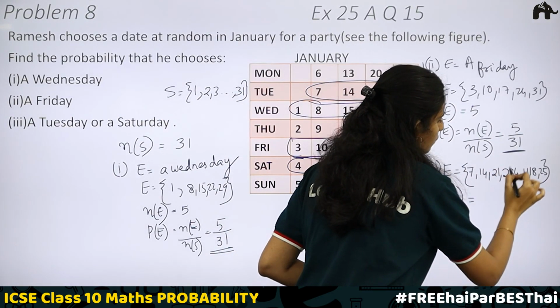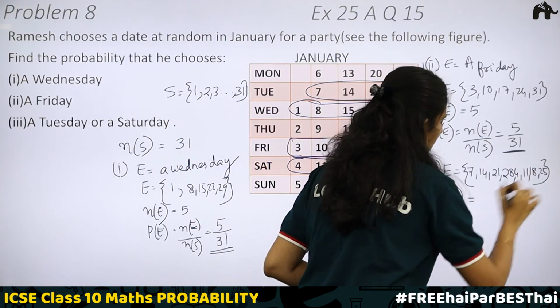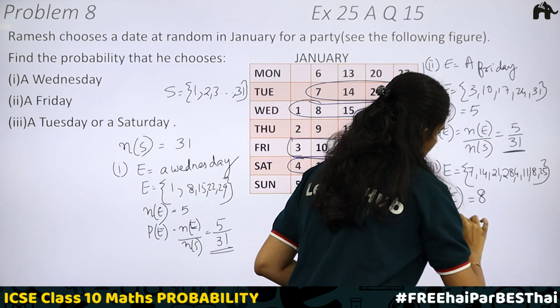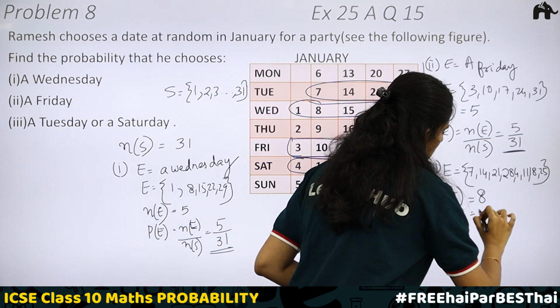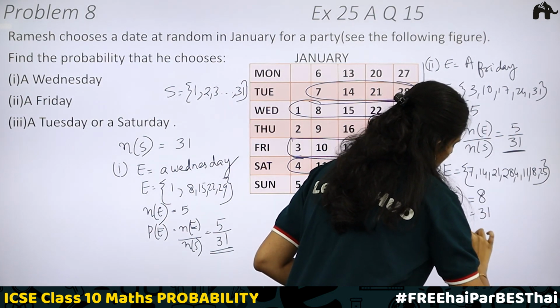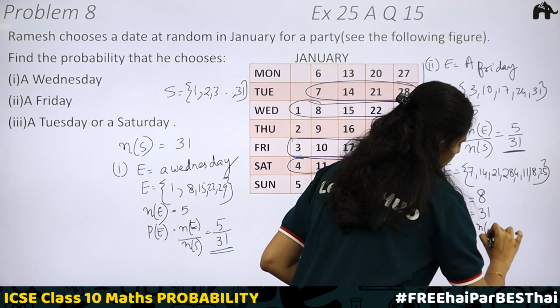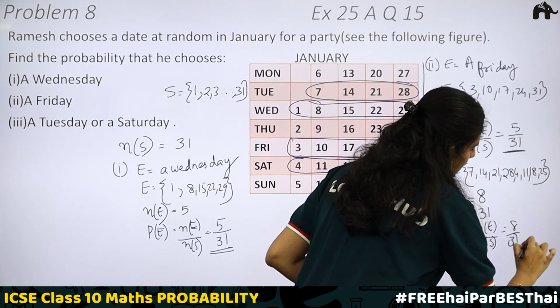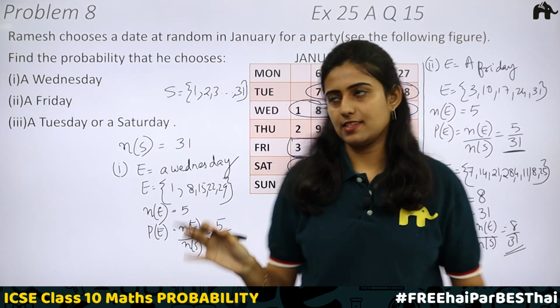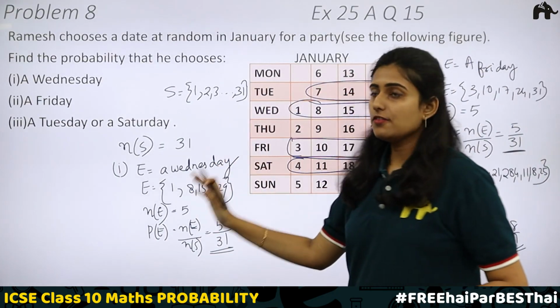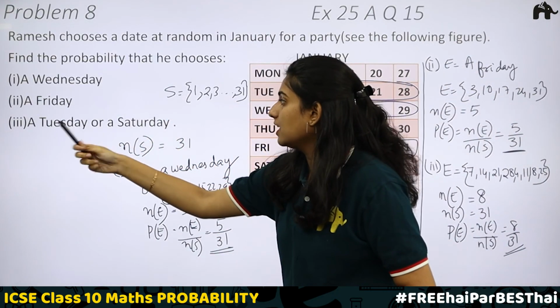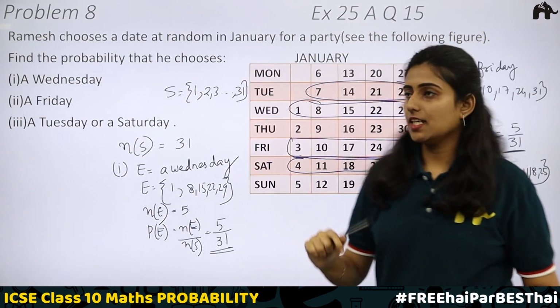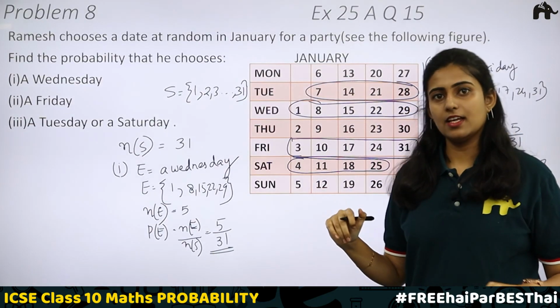What is the number of outcomes favorable to the event? 1, 2, 3, 4, 5, 6, 7, 8. We have the total number of outcomes equal to 31. Probability of the event will be N of E divided by N of S, which is 8 by 31. 8 by 31 is your answer. That is the probability of the party being on a Tuesday or a Saturday, equal to 8 by 31. Clear?